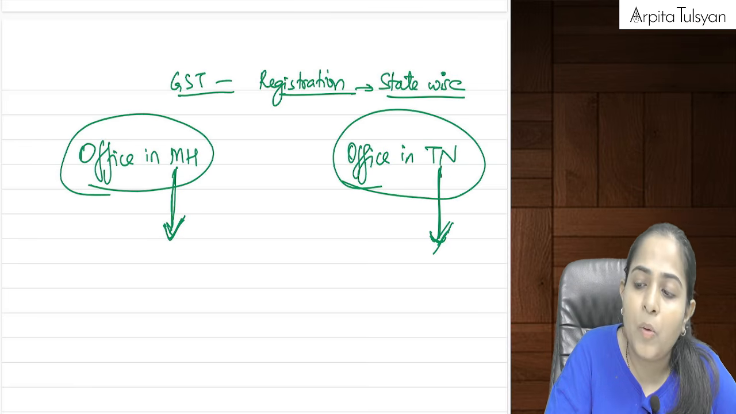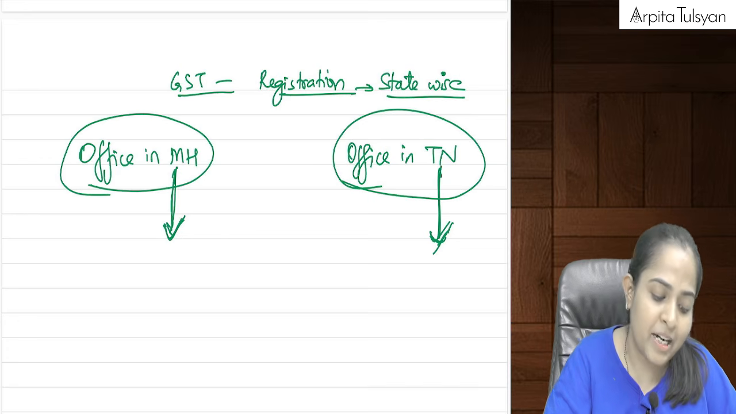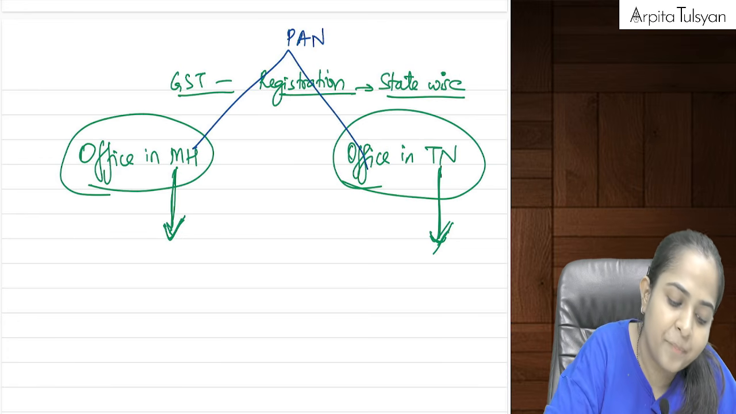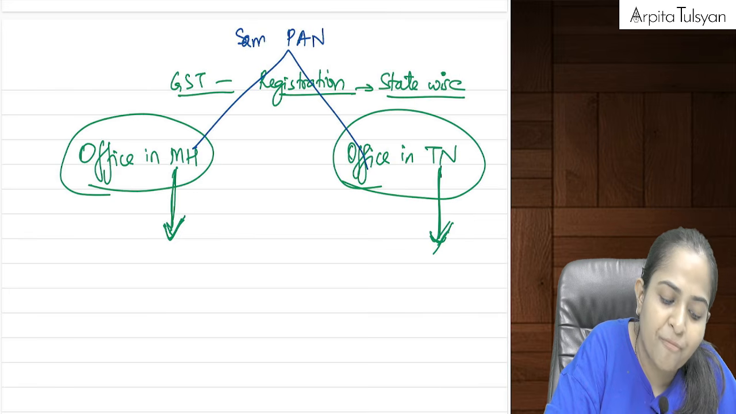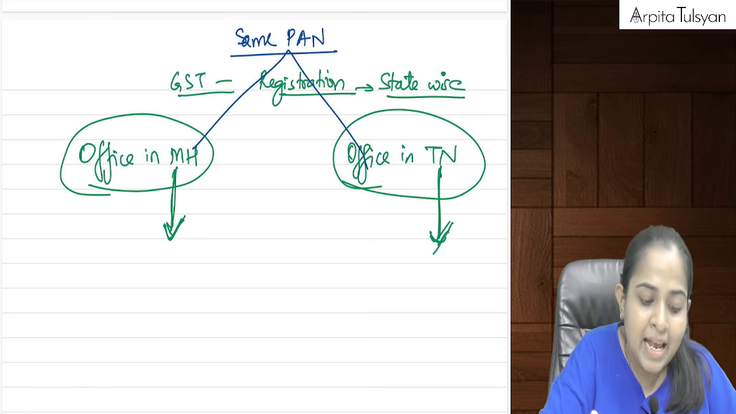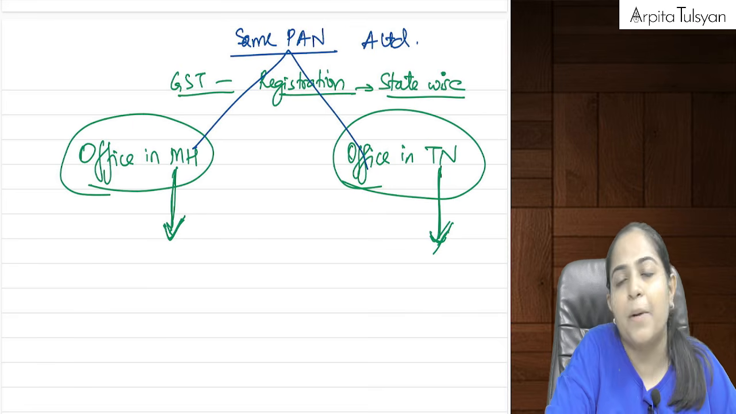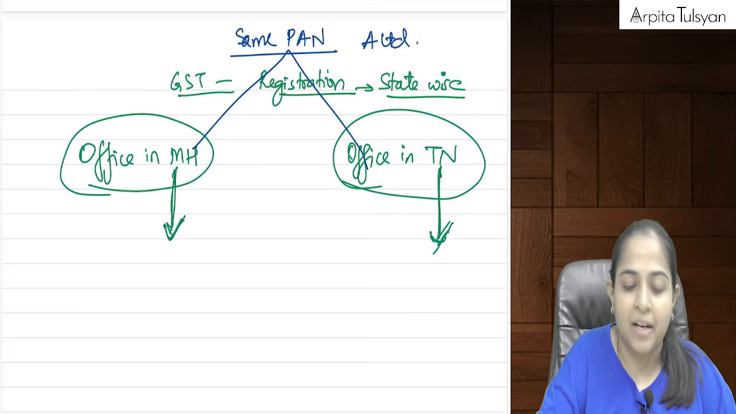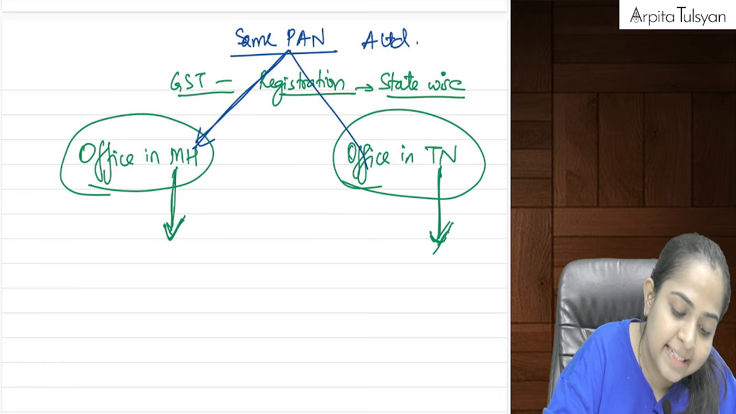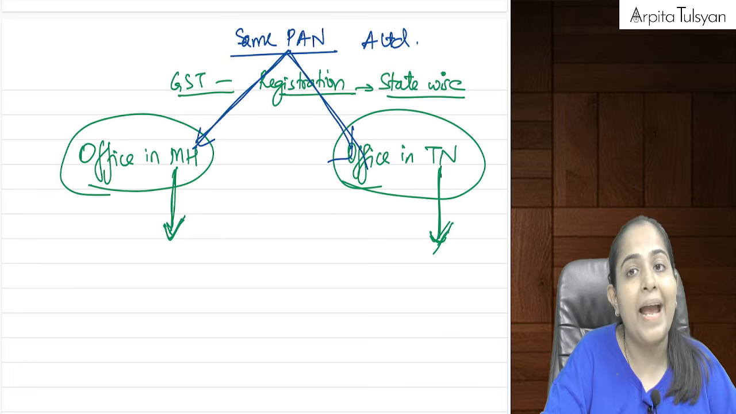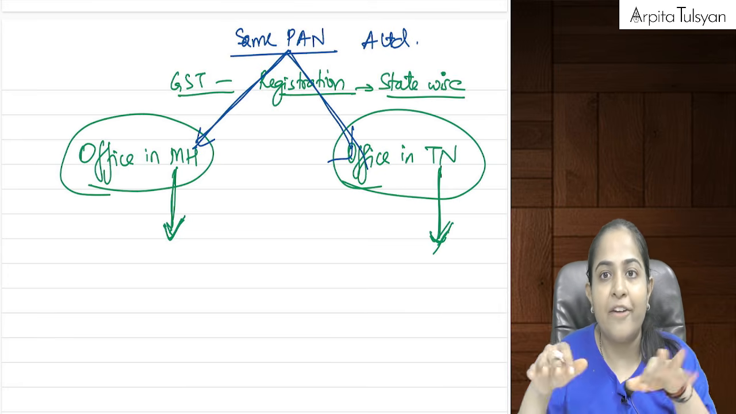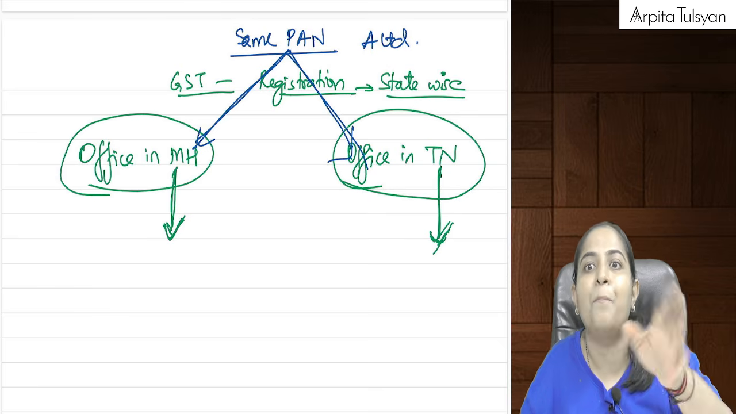Yes, now here, please try to understand. Can I say both of my offices are having the same PAN? Let's say it is A Limited, let's say it is Arpita Limited only. So can I say it will be having the same PAN? PAN is one only, na? But the GST registration will be two. And GST registration is also based on PAN. Please understand that. When you apply for GST, first thing that you have to submit is PAN.